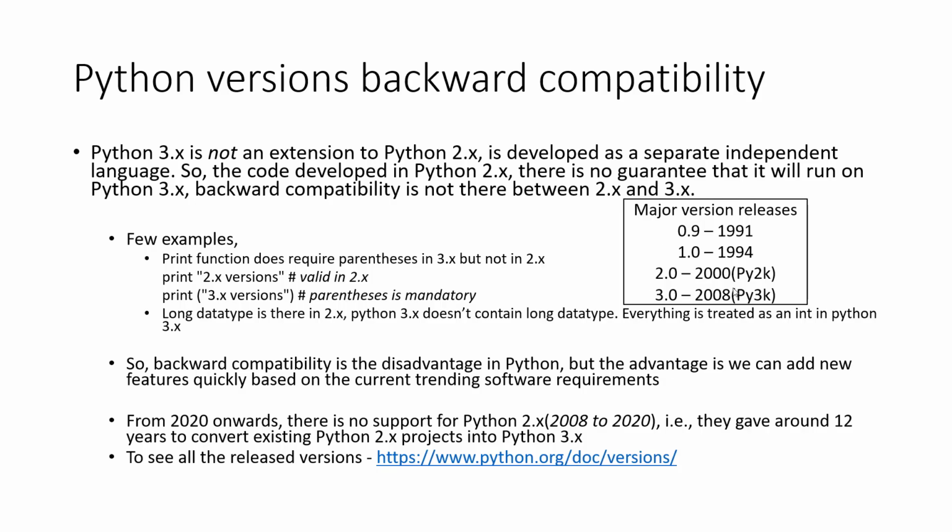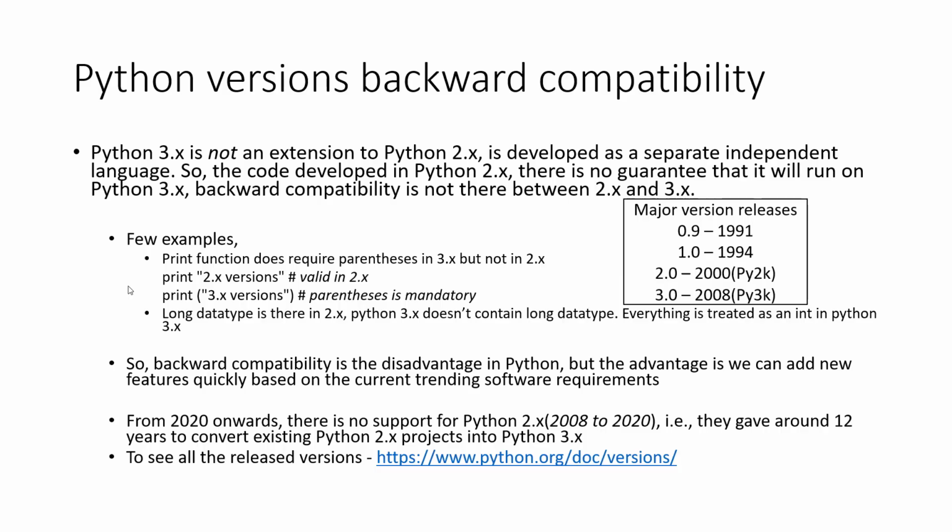So these are some of the major version releases. 0.9, which was released in 1991, 1.0 in 1994, 2.0 in 2000, and we call it PY2K, and 3.0, which was released in 2008, and we call it PY3K.